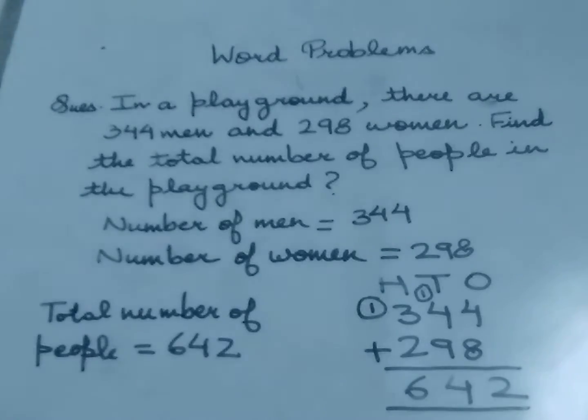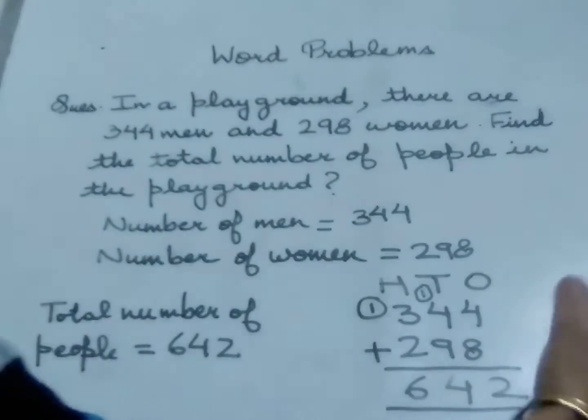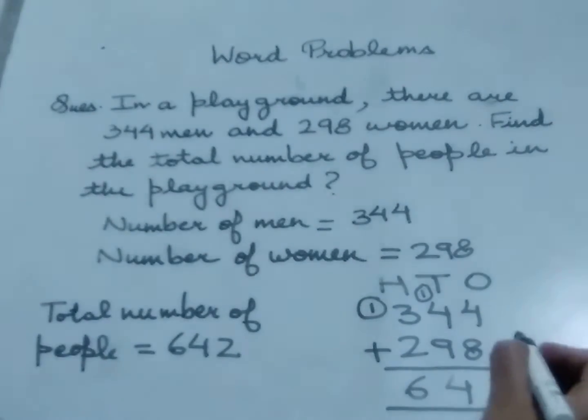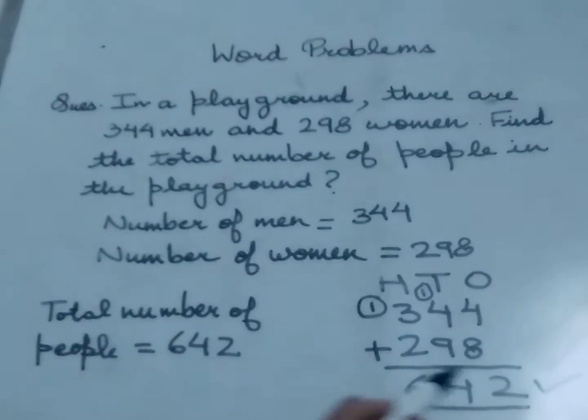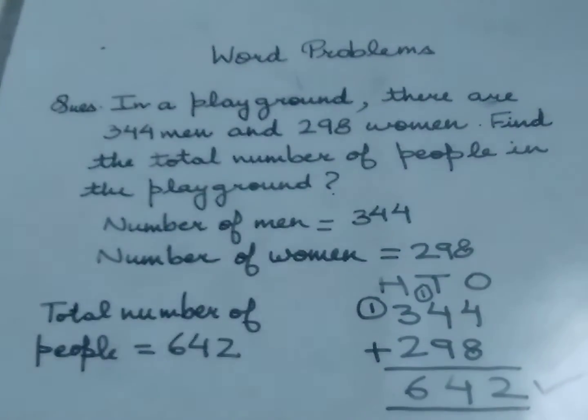We solved this. Now step number 4 is recheck the answer. As the answer 642 is greater than both the numbers 344 and 298, so it seems correct.